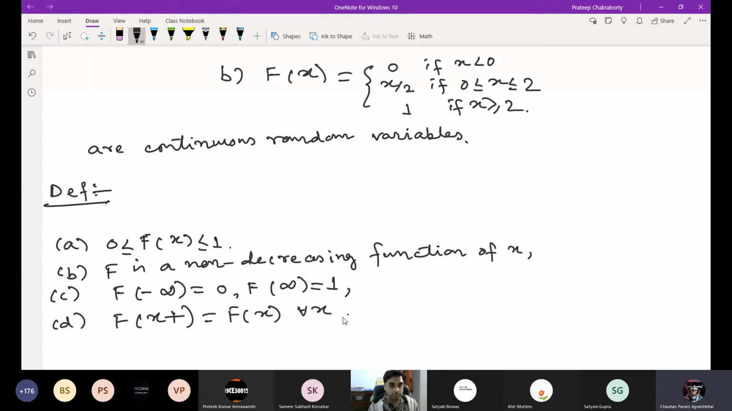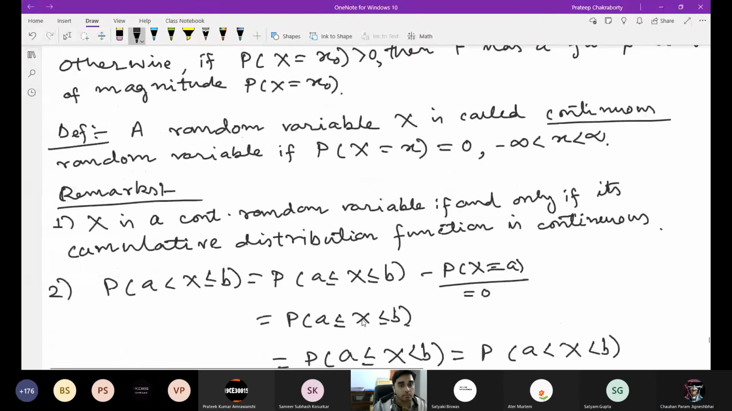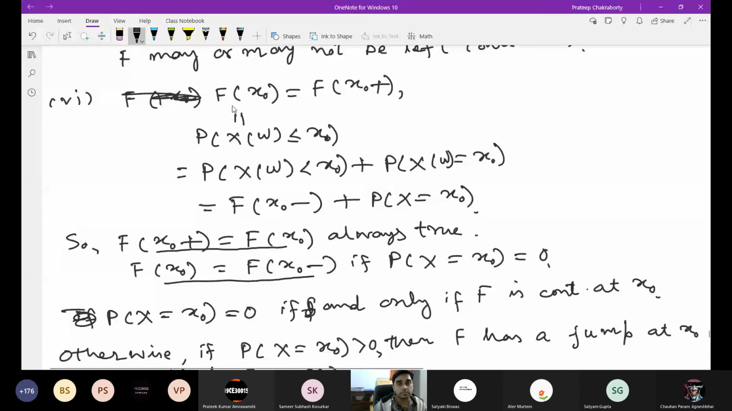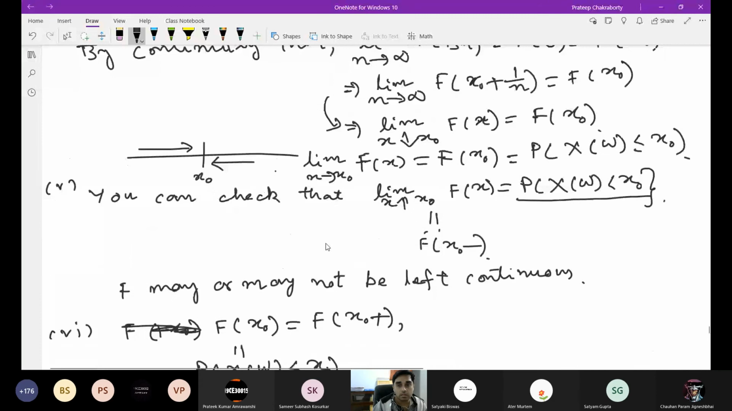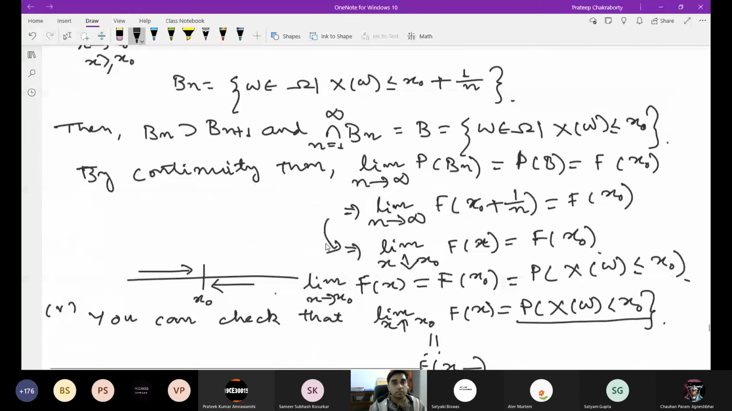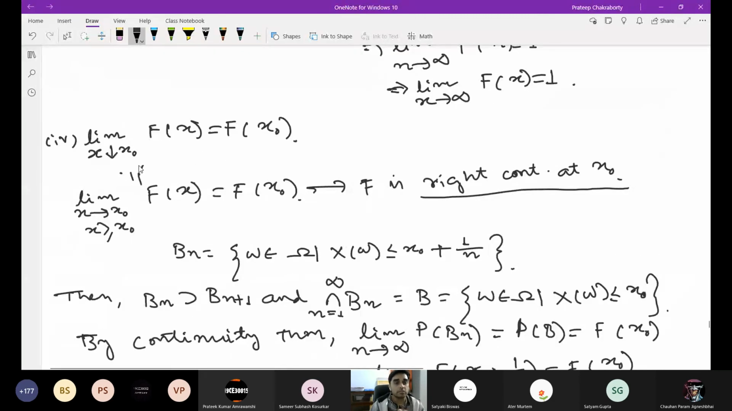Can you explain the fourth part again? Okay, I am going back there. This one. So the limit as x goes to x0 from the right-hand side of F(x) is equal to F(x0). Can you see this part?